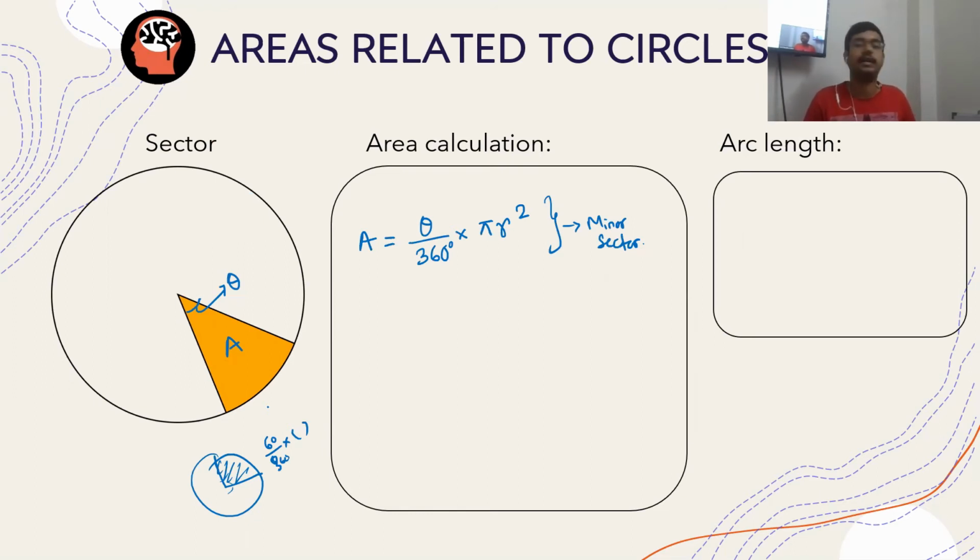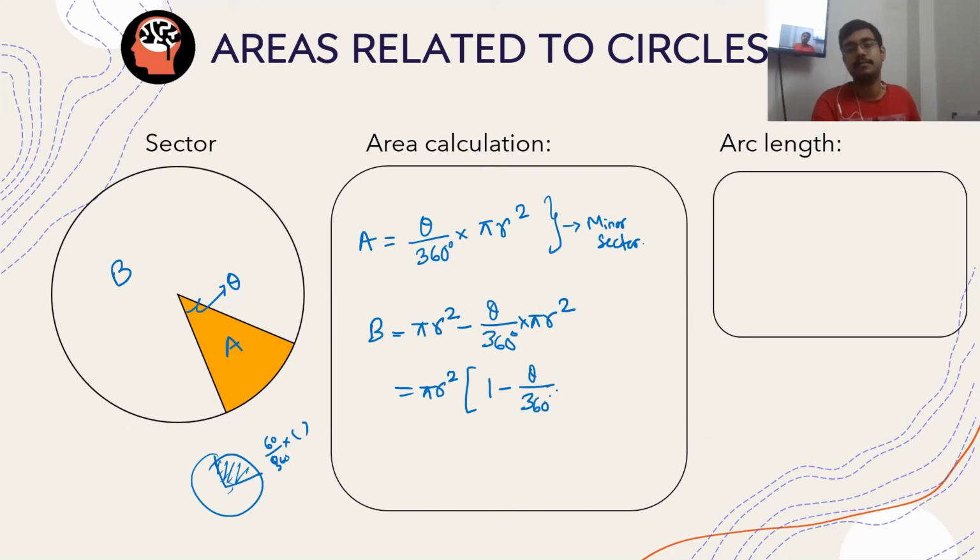Theta is the angle of the sector. Is this clear? So basically, if I call this the major sector, the area of this major sector as B, can you tell that this is pi r square minus theta by 360 degrees into pi r square? So can you say that this is pi r square into 1 minus theta by 360 degrees?